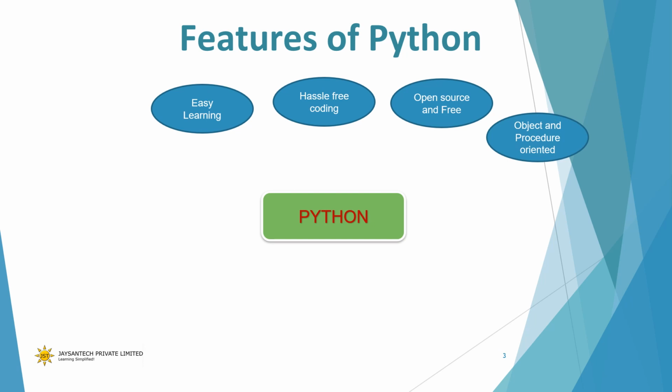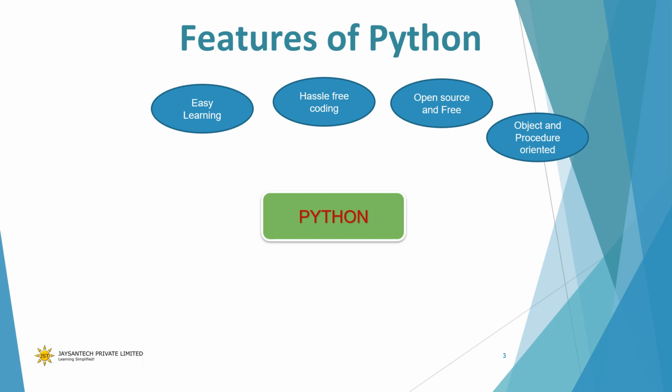Next, it supports two programming paradigms, object-oriented and procedural. Object-oriented is where you use classes and objects to manage your data, and procedure-oriented is where you use procedures to manage your data. Python supports both of these paradigms.